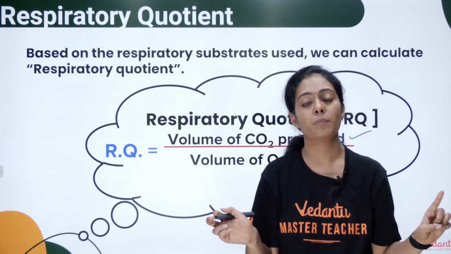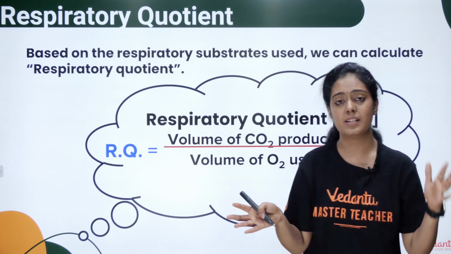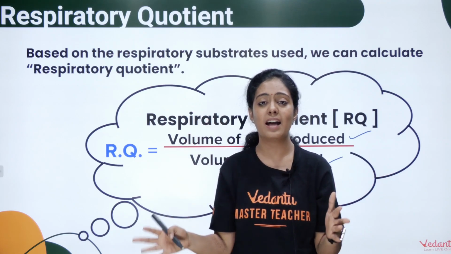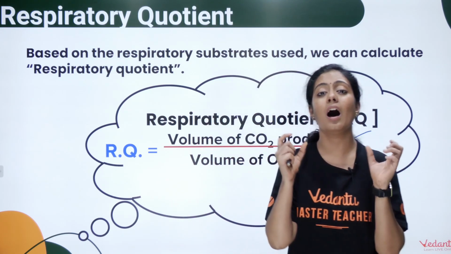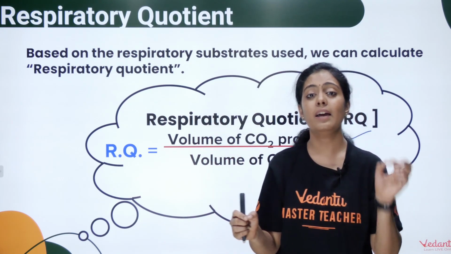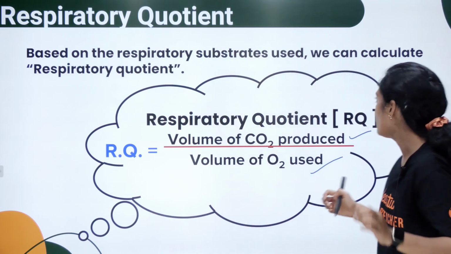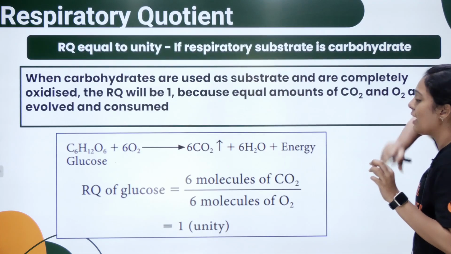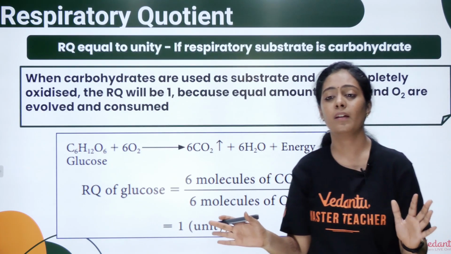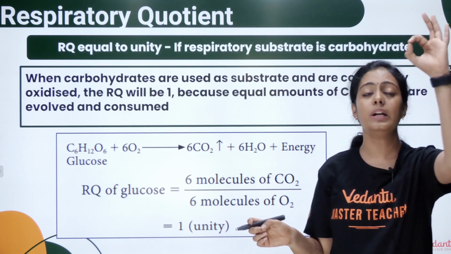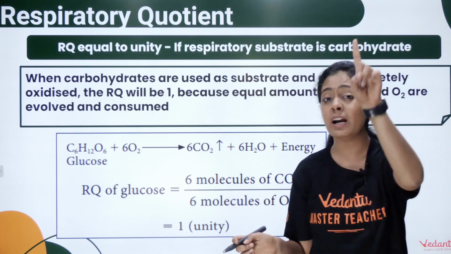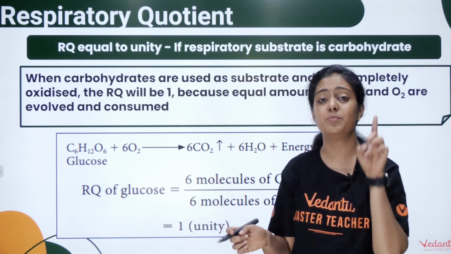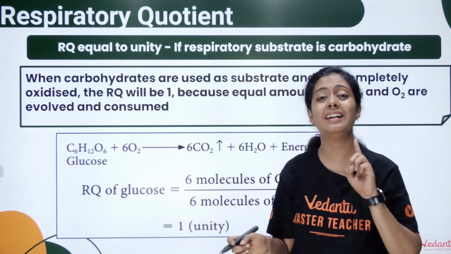Define RQ. All your respiratory substrates, be it your glucose, proteins, fats, they all have their own RQ values. Okay, we will discuss what that RQ value is. இது நிறைய வாட்டி நீட் எக்ஸாம்ல கேட்டிருக்காங்க. Okay, RQ is unity. இப்போ உங்க respiratory quotient 1 இருந்துச்சுன்னா அப்போ என்னோட substrate வந்து carbohydrate.